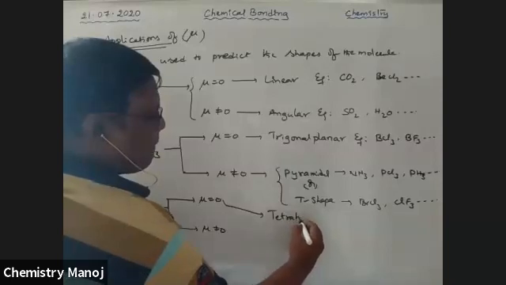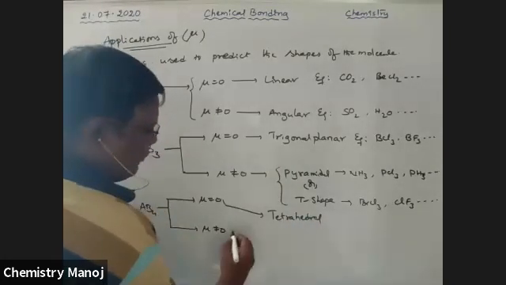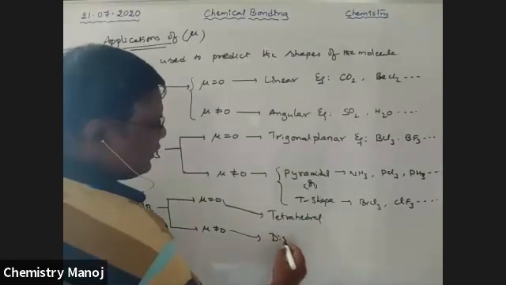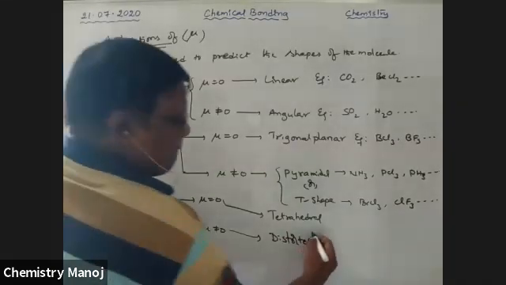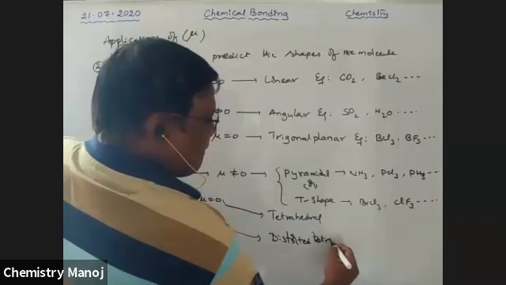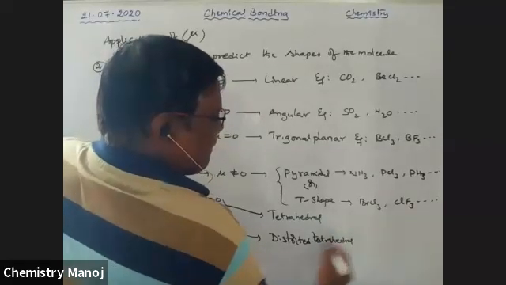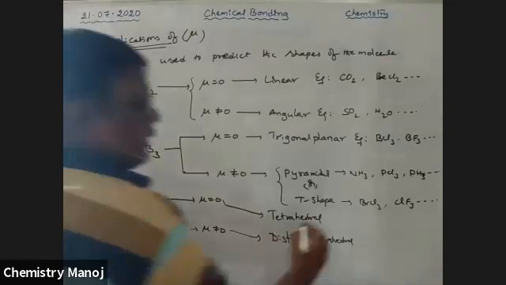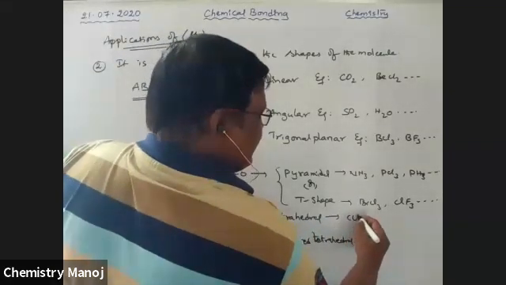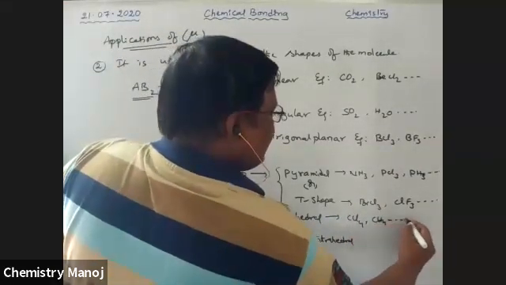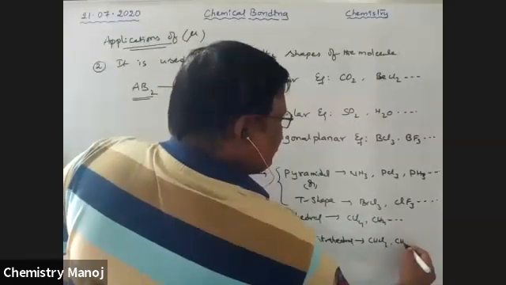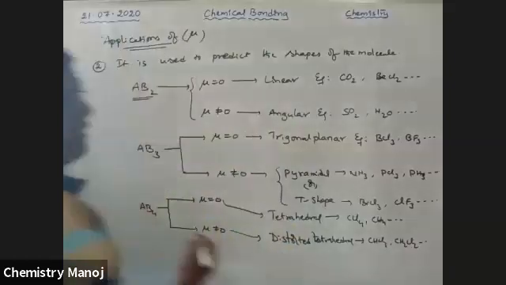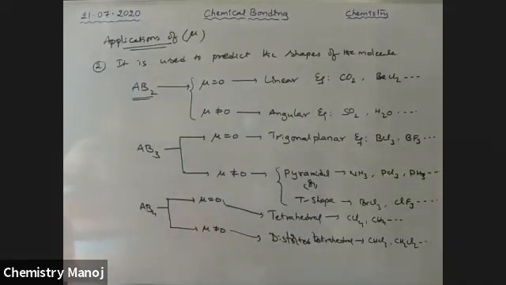If mu is not equal to 0, it is a distorted tetrahedral shape. Examples for tetrahedral are CCl4, CH4, etc. For distorted tetrahedral, CHCl3, CH2Cl2 like this. Okay, this is the way to express that.